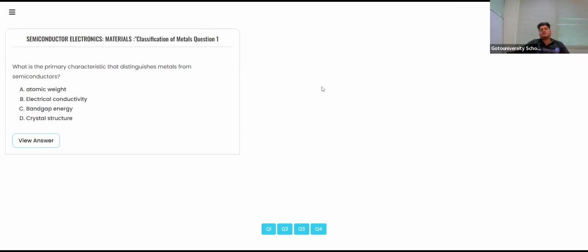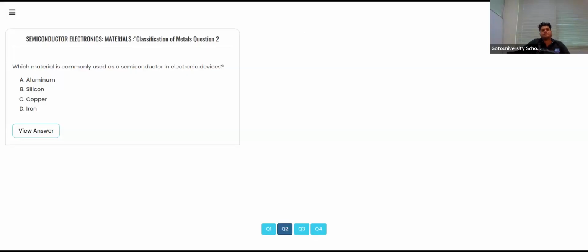What is the primary characteristic that distinguishes metal from semiconductor? Primary characteristic, that will be electrical conductivity. Okay. Now, which material is commonly used as a semiconductor in electronic devices? And the options are aluminium, silicon, copper, or iron.